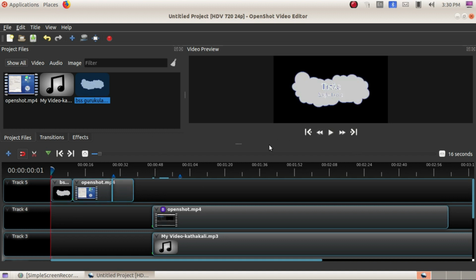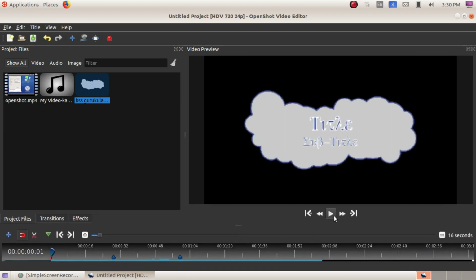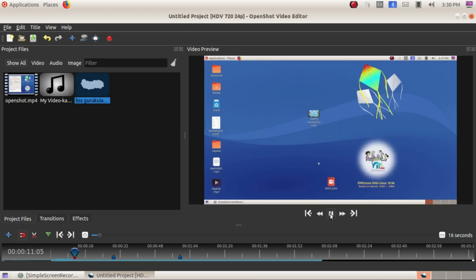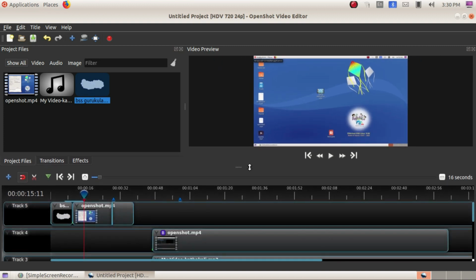Now you can see how these options are applied. Here you can see that the title is present and the video clip is playing in this. Okay, so these are the contents we are discussing in this chapter: how we can apply the audio files and video files, and how we can arrange the video files in the different tracks.